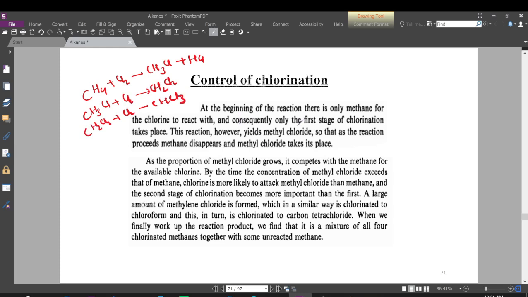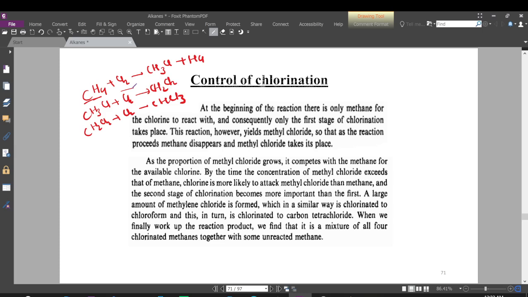At the beginning of the reaction, only methane and chlorine are present, so chlorine reacts with methane and forms methyl chloride. As the reaction proceeds, methane disappears and methyl chloride takes its place, so the amount of methyl chloride increases. So chlorine attacks methyl chloride instead of methane.